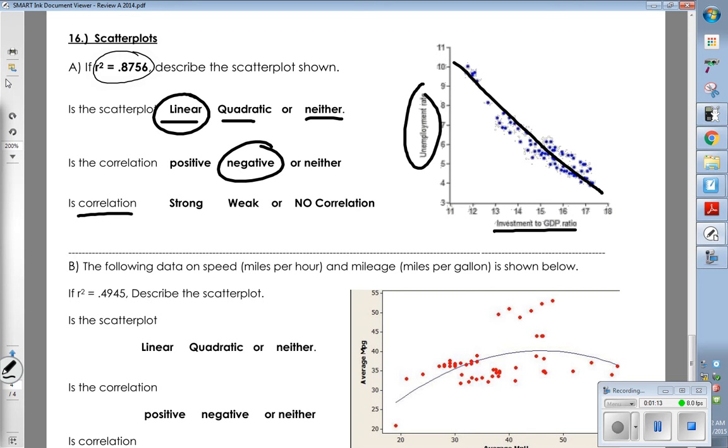The last one says, is the correlation strong, weak, or none? Strong. How can you tell that it's strong? The dots are close together. What else would tell you that it has strong correlation? My R squared is close to 1. Anything above 0.5 we would consider strong.